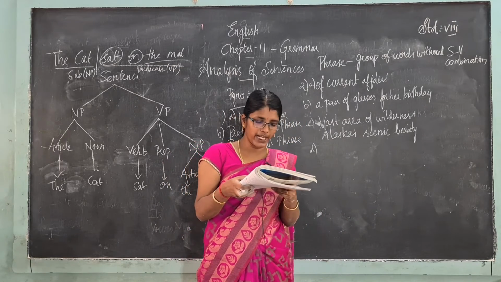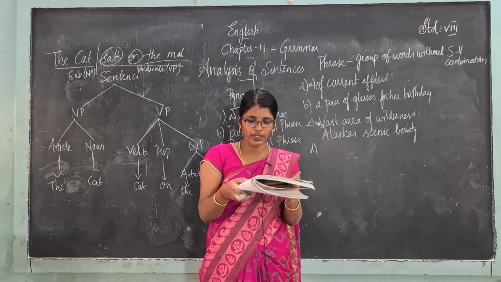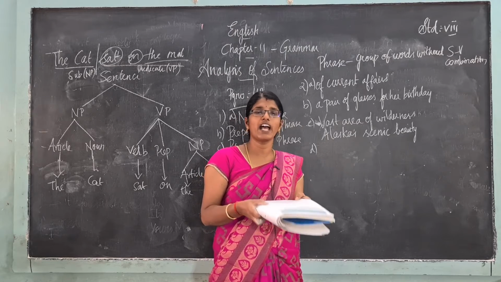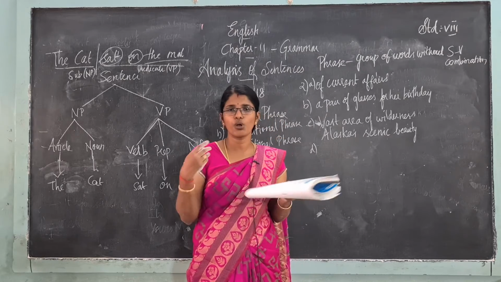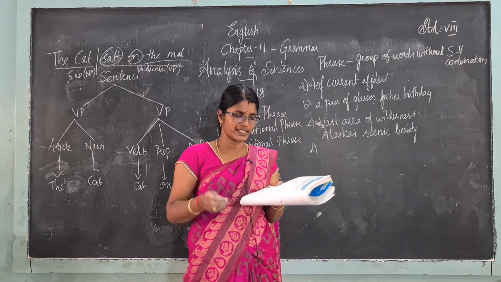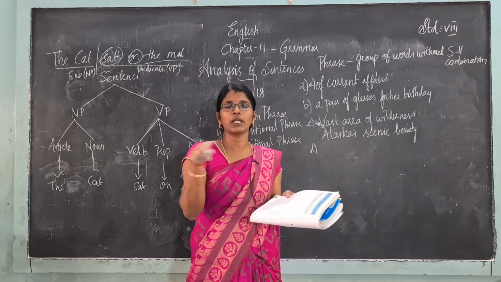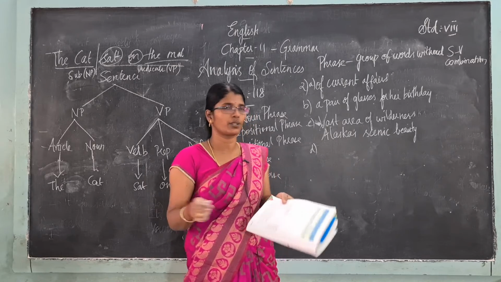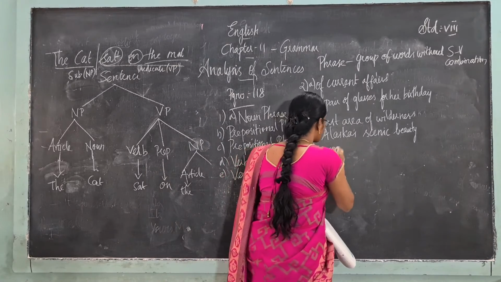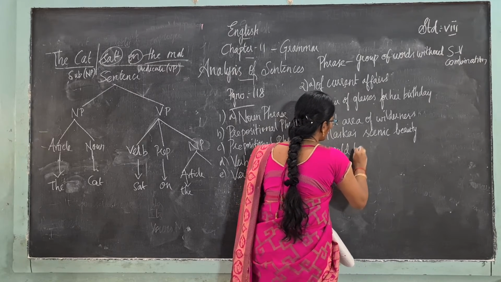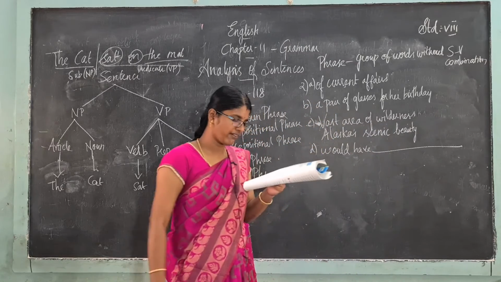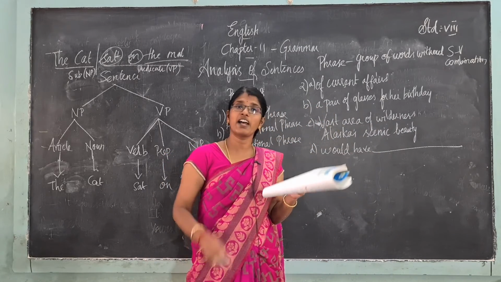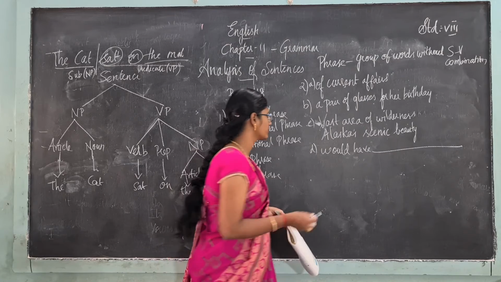He would have made his parents proud by winning the first prize. So what will be the verb phrase? Okay, would have made. Would have made. Okay, he would have made.